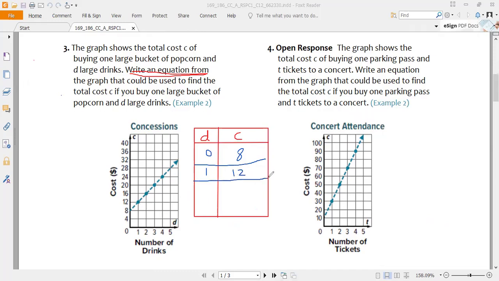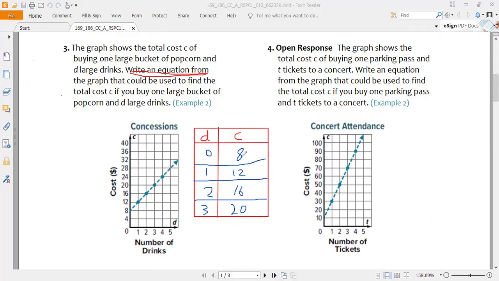Okay, next one. If we have 2 drinks, how much is the cost? 16. So 2 will cost 16. And let me just add another one too, but these three values can help us to find an equation. I'm just including another number. If you don't want to include it, it's okay. You can find an equation. For number 3, it's 20. Okay. Now let me check if it's very easy, like can I find a multiplication rule like we did in lesson 7 too.